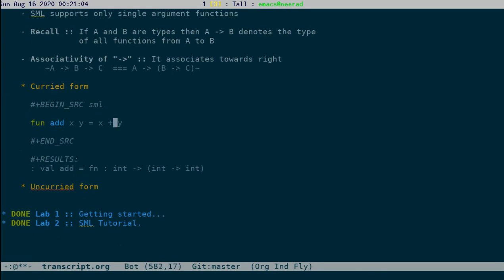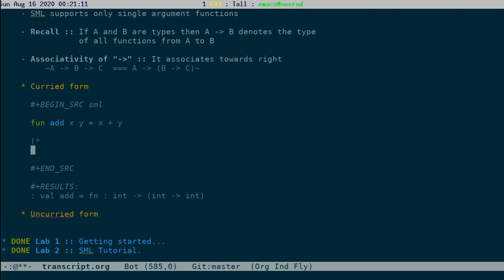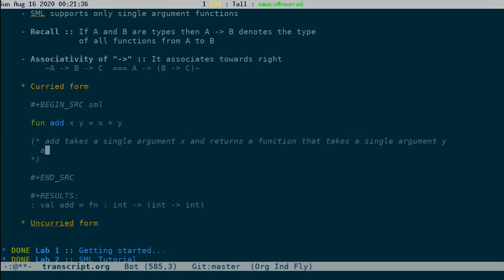Okay. So in that sense, add is not a two argument function. So let me write it in English. Add takes a single argument x and returns a function that takes a single y and returns x plus y.